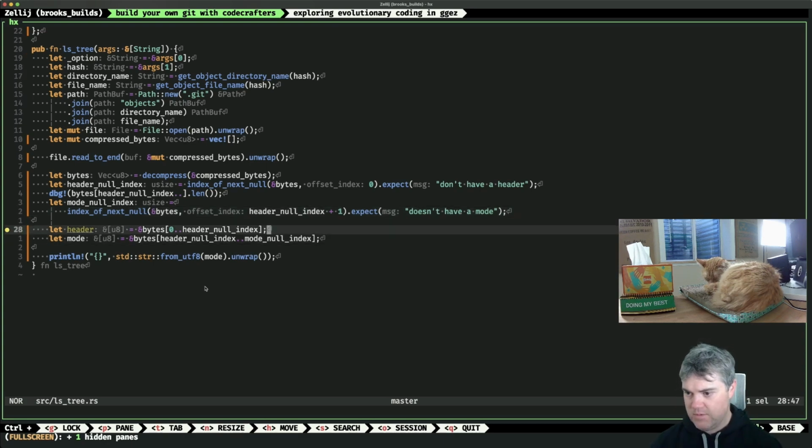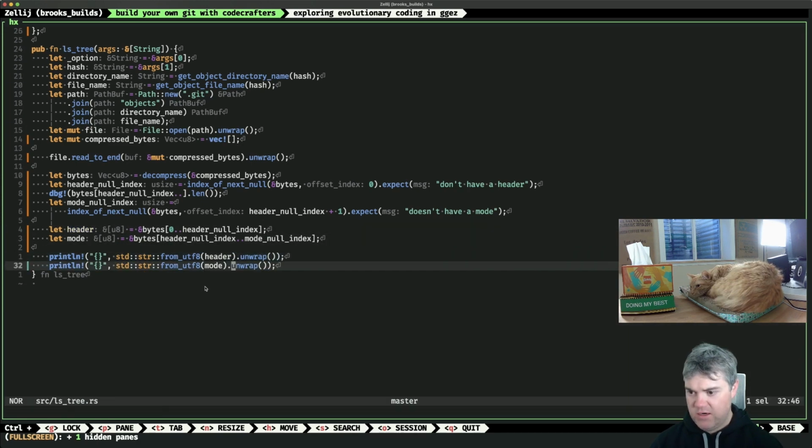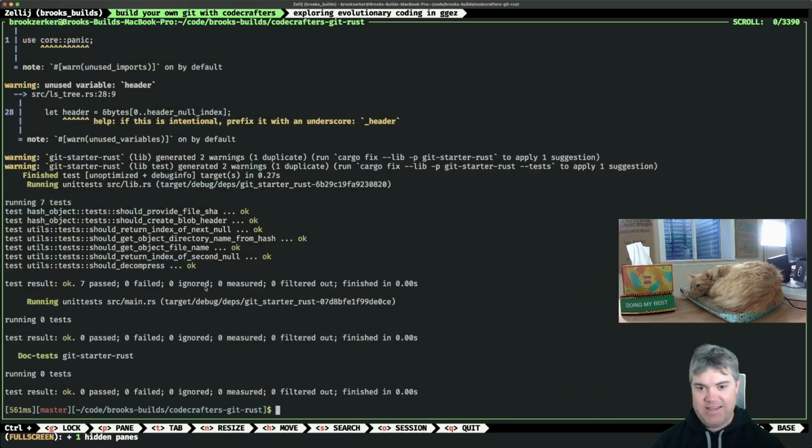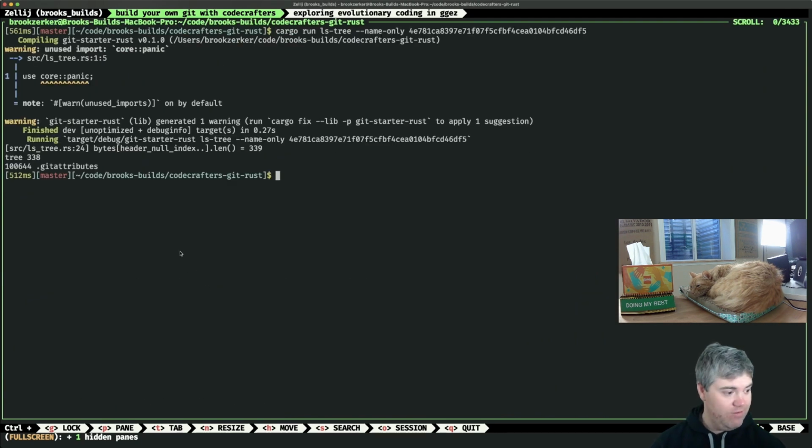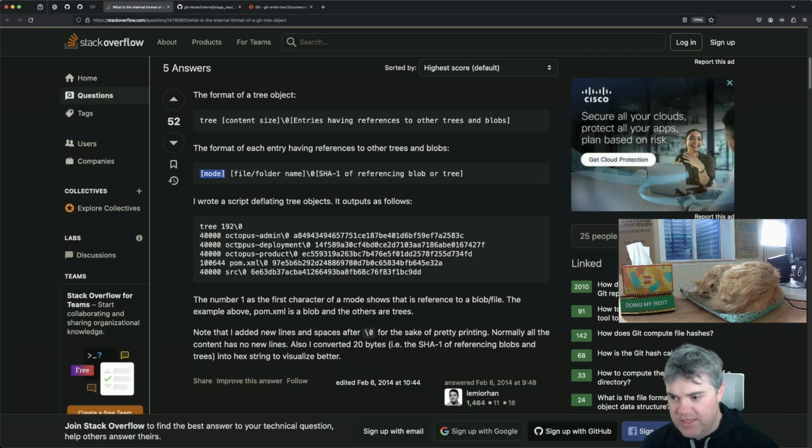We're not using that header right now, so here we have the header and we have the mode. Let's see if this works. Okay, there we go. So we have our header and we have the first mode. That is a 1. Okay, so the number 1 as the first character of a mode shows that it's a reference to a blob or a file.